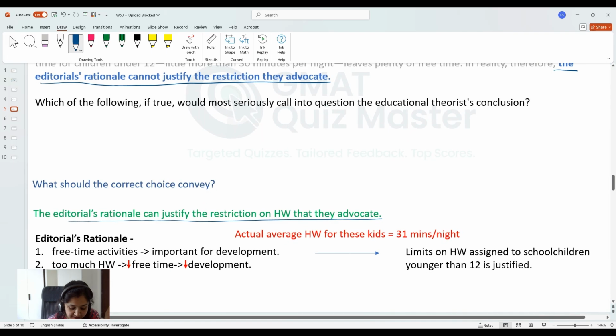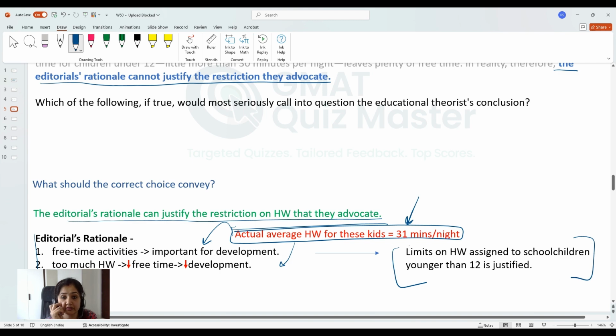We know that the editorial's rationale is this, these two points have been given. Now, this is a fact which is kind of reducing the impact of this reasoning, which is questioning this reasoning. So, any kind of information that can counter the effect of this fact, that the actual average homework for these kids is 31 minutes per night, anything that tells us that no, this actual average homework time does not counter the reasoning that has been given by the editorials, will help us justify the use of this reasoning to arrive at this demand of limiting the homework.